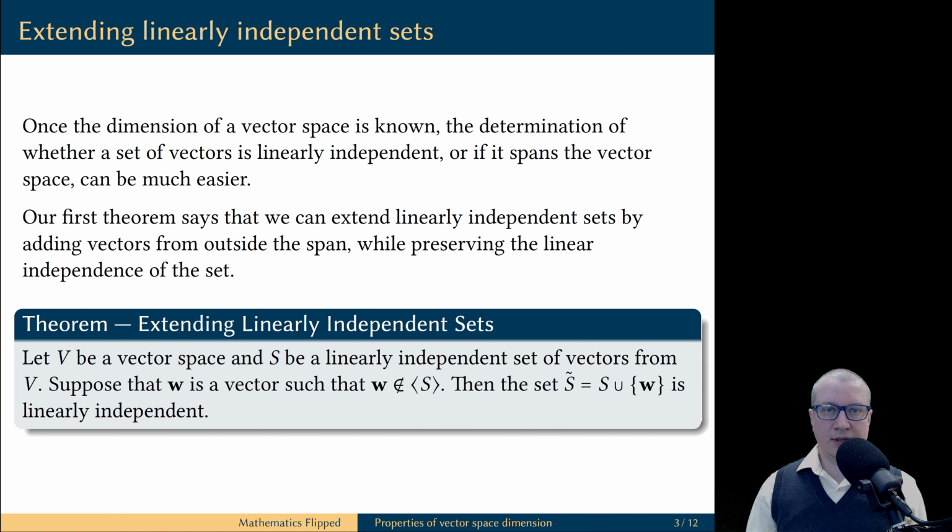Our first result shows one possible way to extend some linearly independent sets to larger linearly independent sets. Suppose S is a set of linearly independent vectors in a vector space V, and let's assume that we can find a vector w which does not belong to the span of S. Then, if we extend the set S by adding this vector w, then the extended set is still linearly independent.